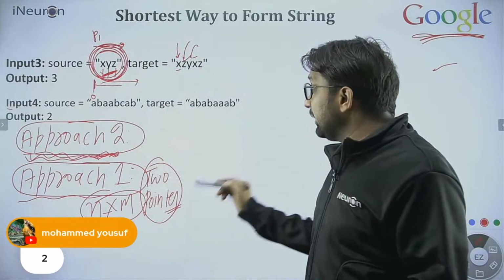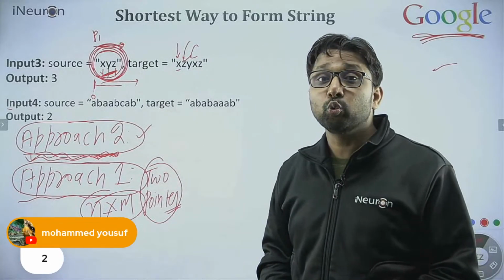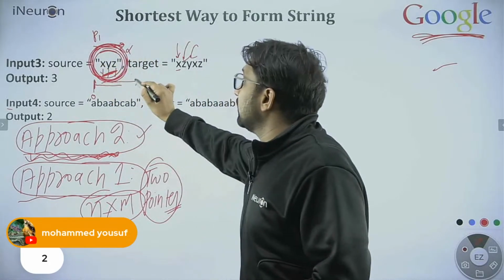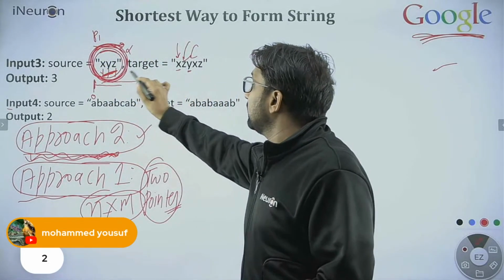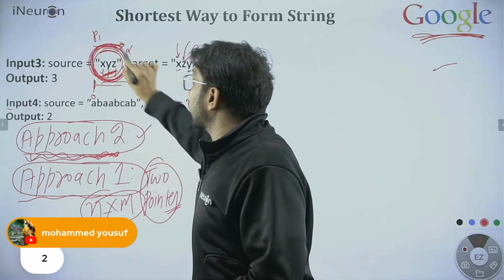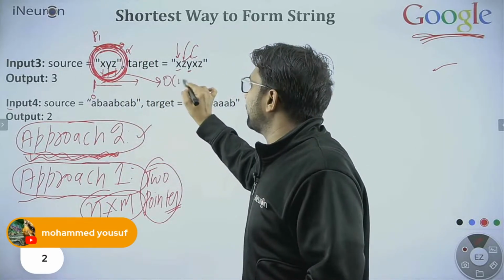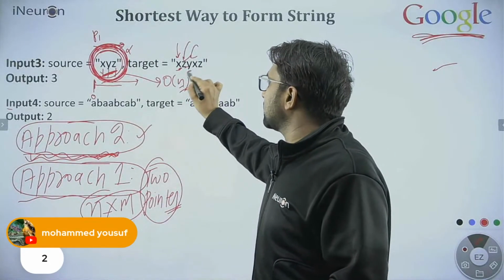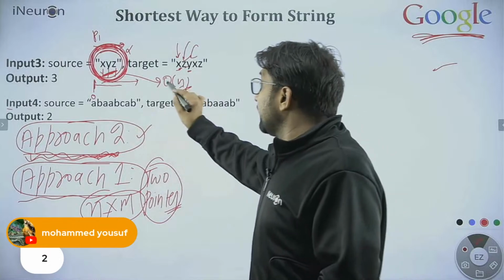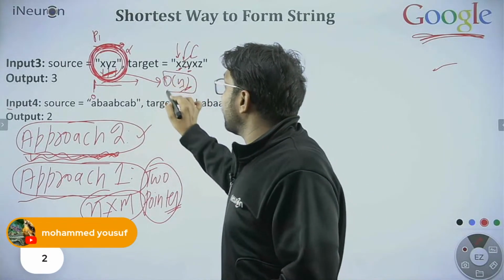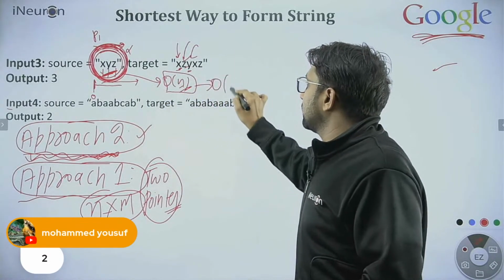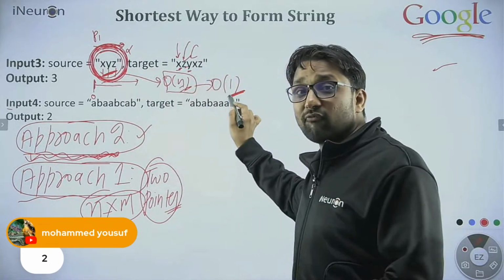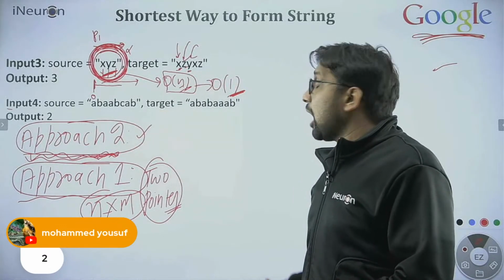Fine. Here in the second approach, what can we do? We can reduce this time complexity. Rather than searching the complete string for every character, that was taking order of n time every time. For one character, that was taking n time. For another character, again n. For another one, again n. We can reduce the time complexity from order of n to order of 1. How can we do that?